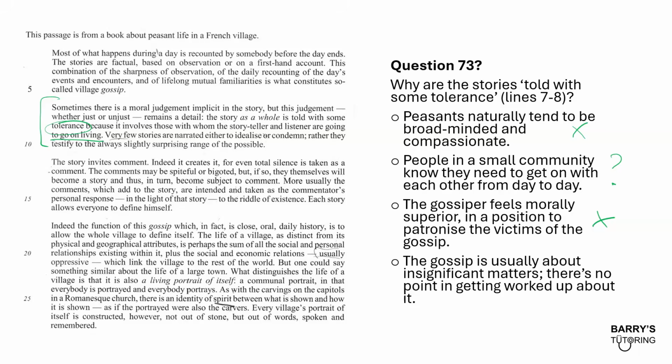Option D, the gossip is usually about insignificant matters, so there's no point in getting worked up about it. Again, this is not quite right, and I think this links back to earlier questions where we figured out the nature of gossip. Remember, we related gossip to words like factual and the fact that it has a function. So gossip isn't necessarily insignificant. Or even if it is about insignificant matters, it's still about people that we care about. These are the people that we are living with in the community, in the village. So that is not correct. Okay, B is the best answer there.